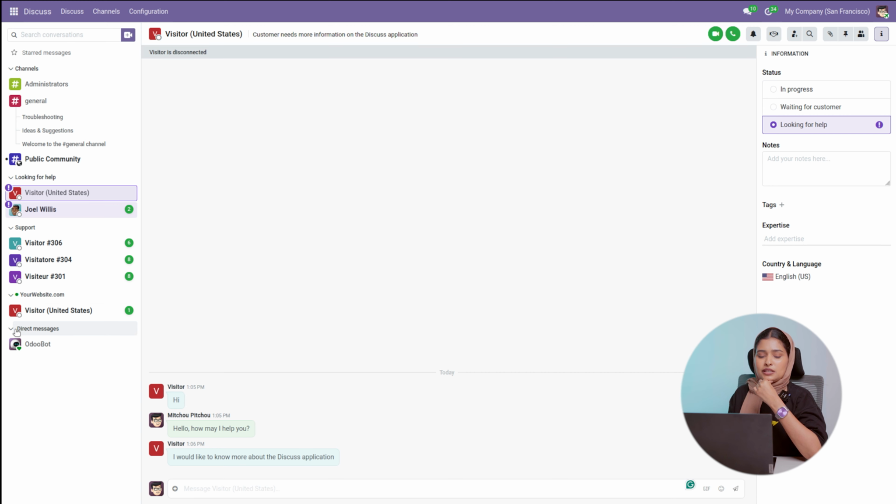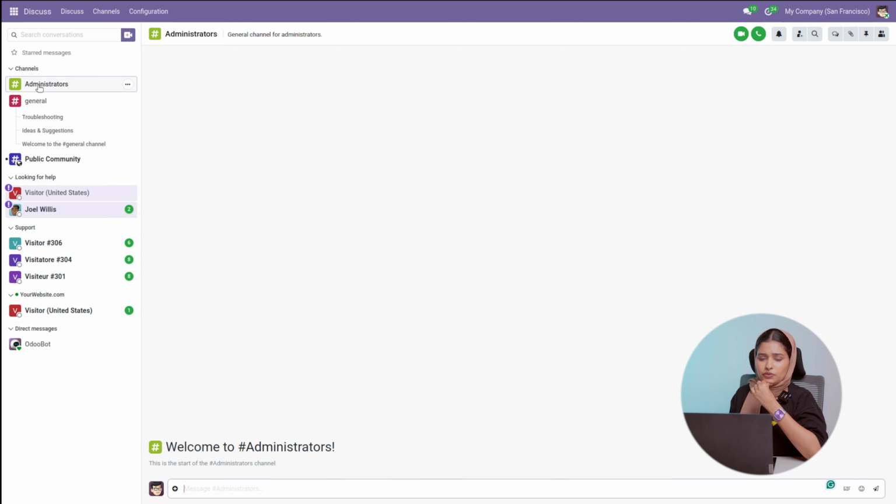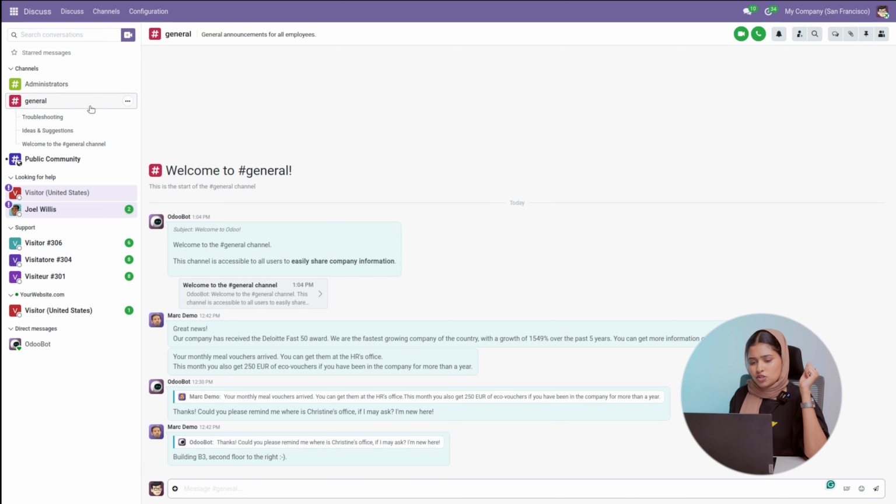And there we have the direct message. Under the direct messages, we have the Odoo bot as well. For generating any message or direct message inside a particular channel, let it be General. Let's go to General. Inside General, all members can simply message or discuss any kind of things, like troubleshooting, ideas and suggestions, as well as the different things that have happened inside your company. So there we have the different conversations.